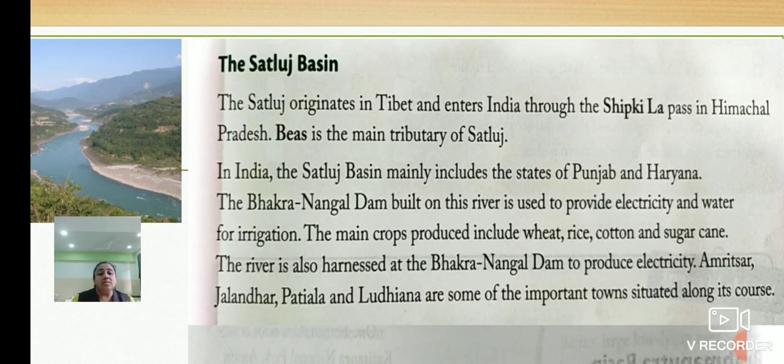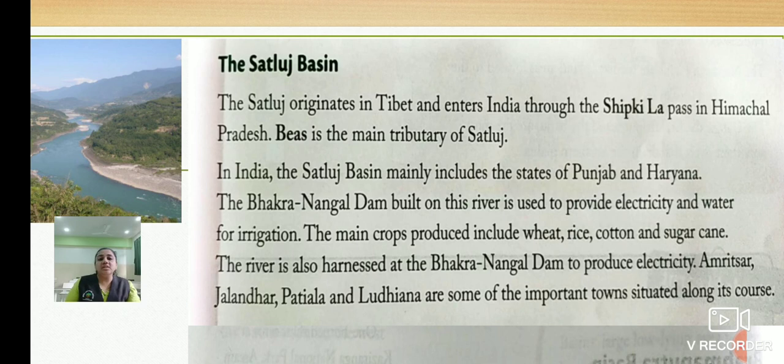It means the Brahmaputra and Satluj, these two rivers originate in Tibet and enter India. Brahmaputra enters at Arunachal Pradesh, and the Satluj river enters through Shipki La Pass in Himachal Pradesh.